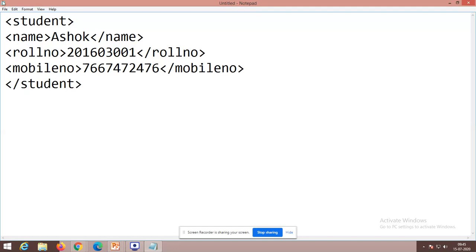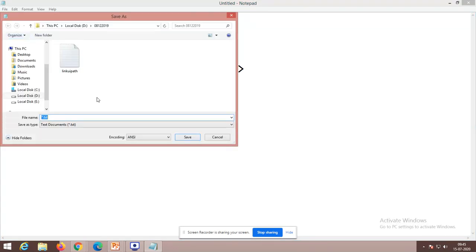So how to save this? File, save as. For convenience, I am going to store it on the desktop. As usual, within double quotes, because the default type for Notepad is text file; otherwise it will be saved as text. So within double quotes, save it as one.xml.